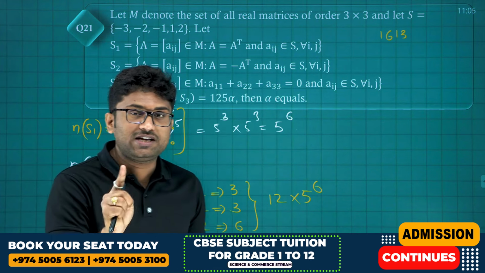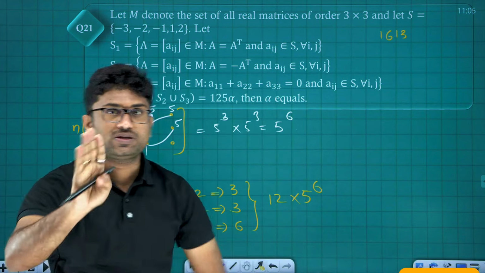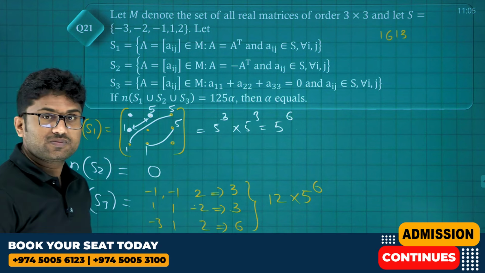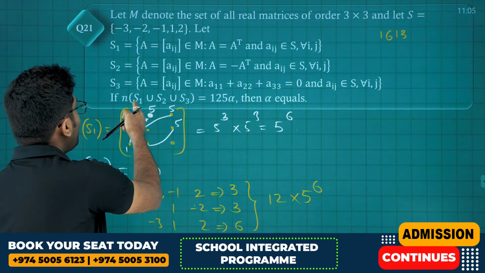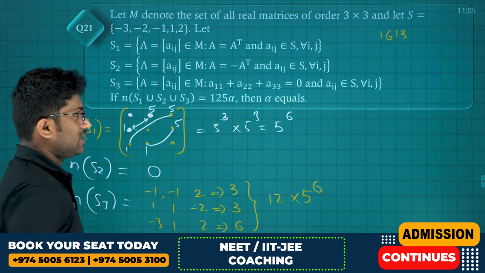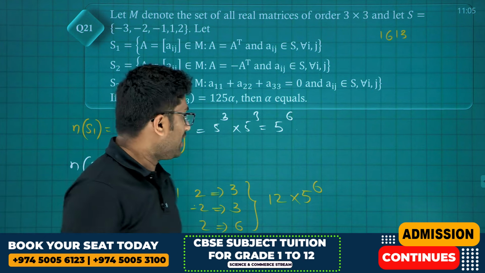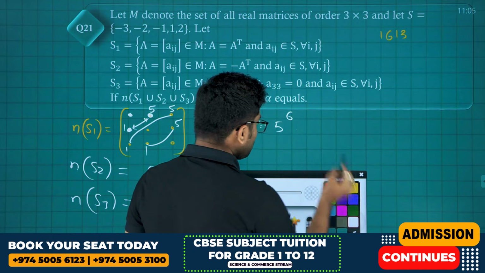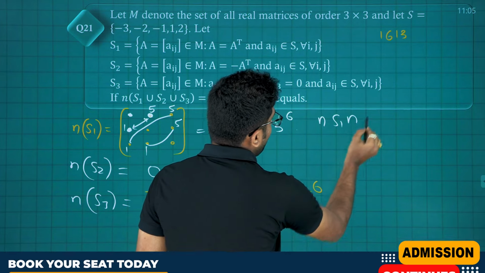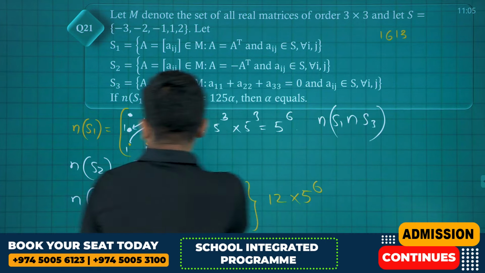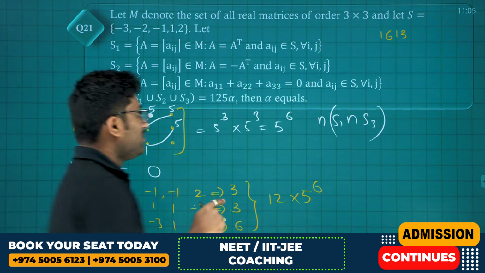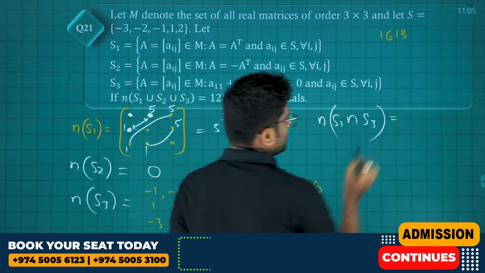We need only the condition in S3 that the sum of the diagonal elements should be 0. These are all the 3 cases. Okay. Now they are asking us to find N of S1 union S2 union S3. We have one element which is also N of S1 intersection S3. Anyhow S2 is 0, no? So what are all the elements in S1 intersection S3?